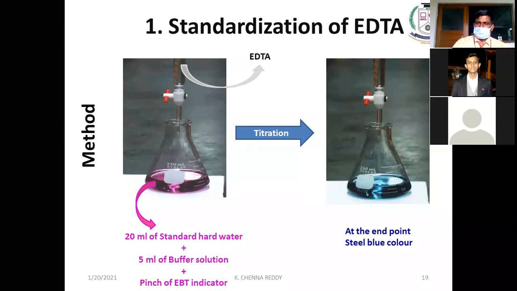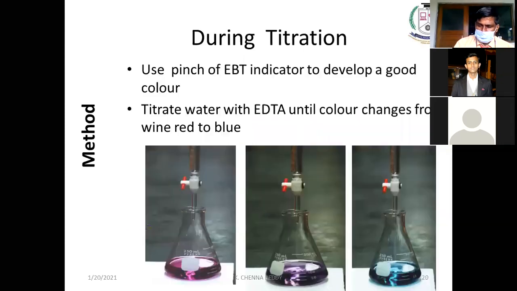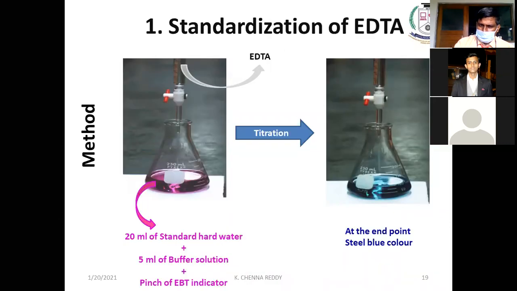For this calcium EBT, we are adding EDTA solution. This EDTA will replace the EBT, and finally we get calcium EDTA, and that calcium EDTA has steel blue color. Okay, calcium EBT is wine red and calcium EDTA is steel blue. If you add the EDTA by burette, what color do we get? We get steel blue color. This is the end point.